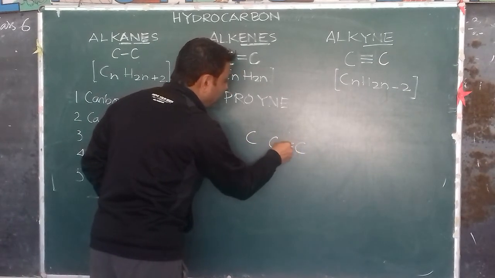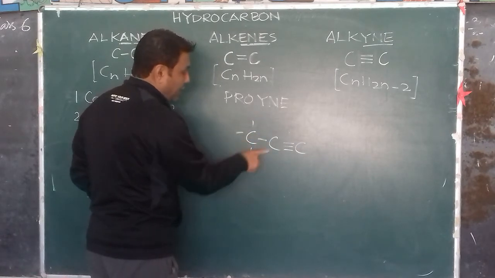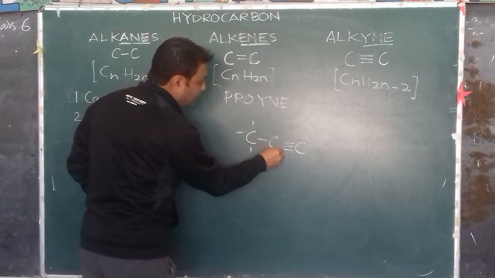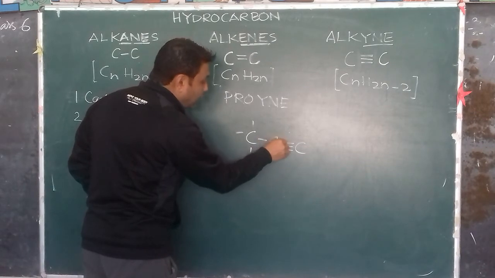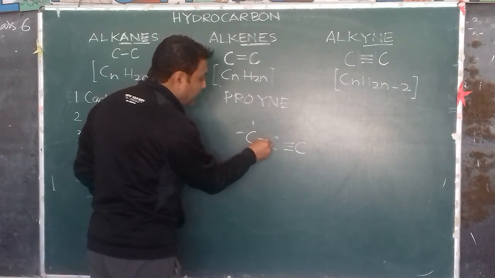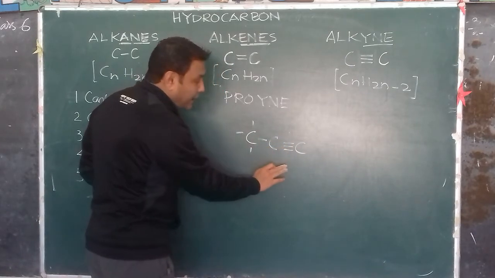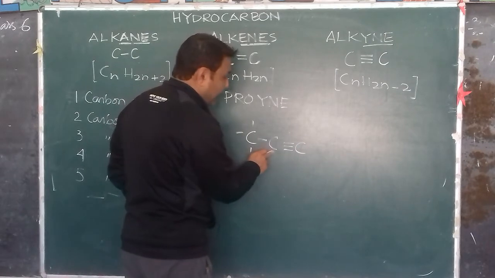So we'll have a triple bond here. The carbon in the center has all 4 electrons engaged, 1 in a single covalent bond on one side and 3 in the triple covalent bond on the other side. So no electron is free, and this carbon will not have any hydrogen attached.